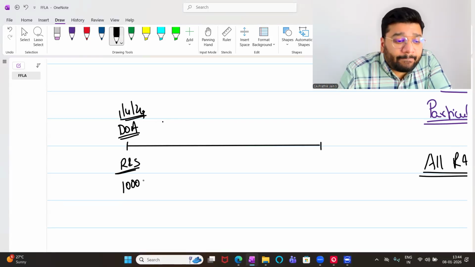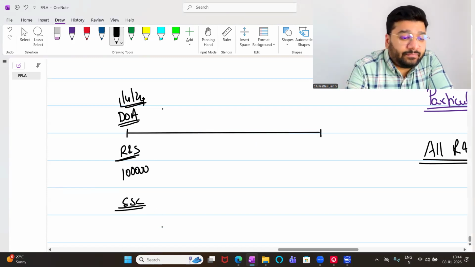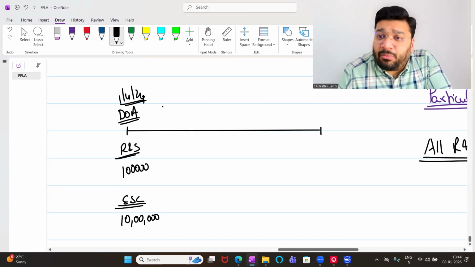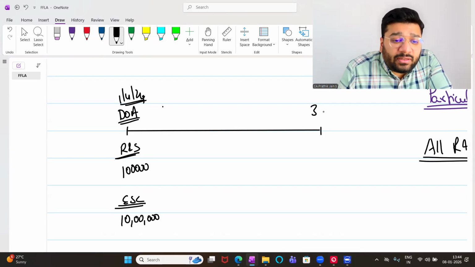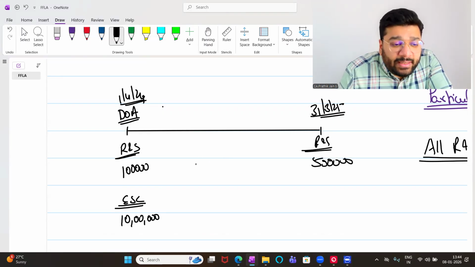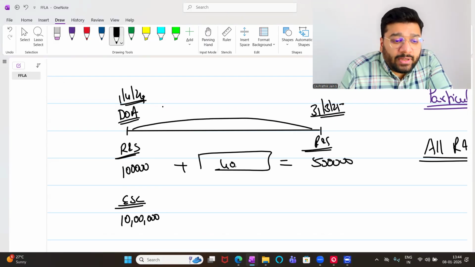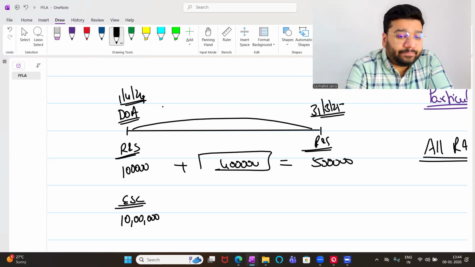1 lakh. What is the equity share capital of S Limited? 10 lakhs. 1 lakh shares into 10 rupees, 10 lakh. Any problem? At the end of the year, 31st March 25, what is the reserve and surplus balance? 5 lakh rupees. So during the year, how much profit have you earned extra? 4 lakh rupees. Any difficulty?